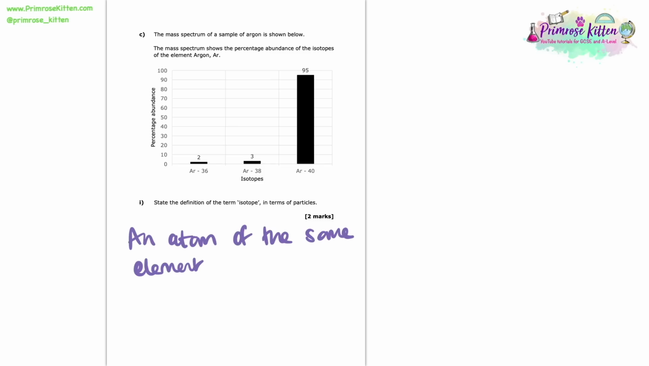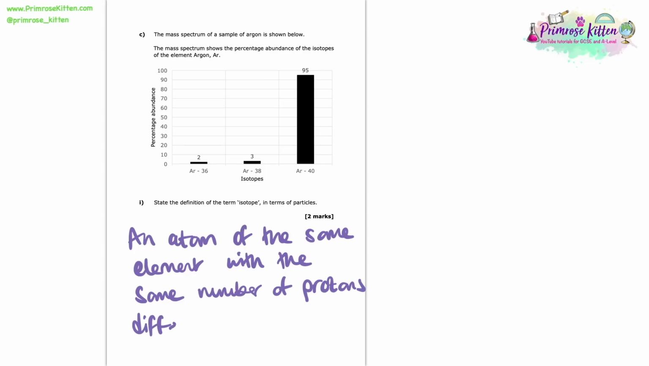So an isotope is an atom of the same element which has the same number of protons but a different number of neutrons. Okay, so it's those two facts that they really care about here. So the fact that we have the same number of protons, but we have a different number of neutrons. That there is exactly what we want to say to get our 2 marks. So if you don't already know that definition, stick it on a flashcard now.